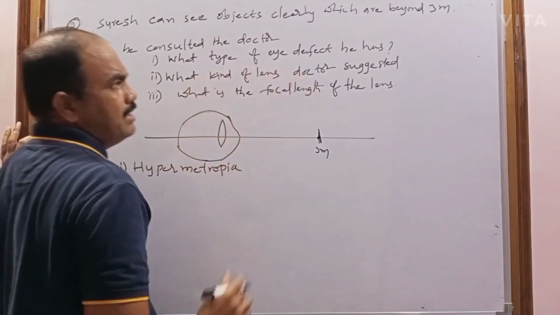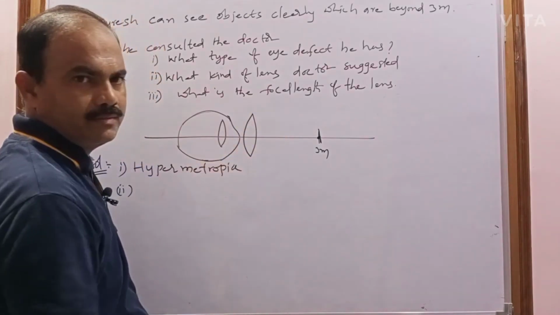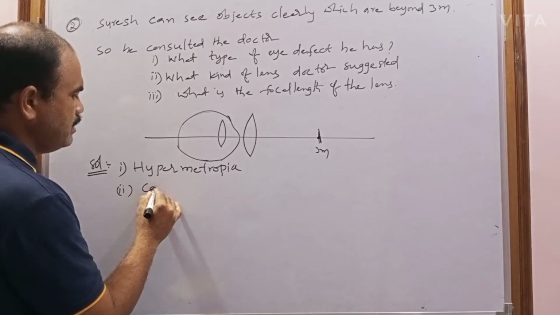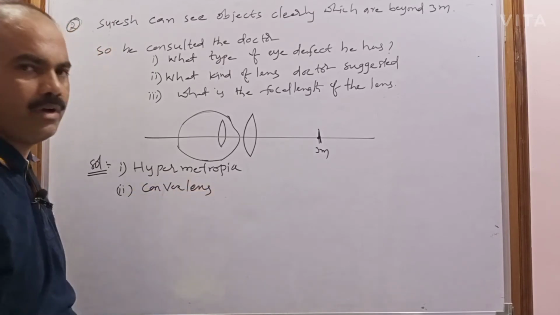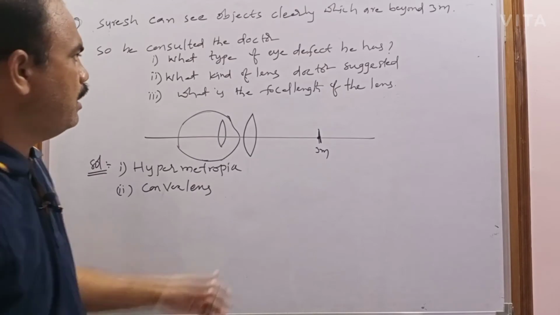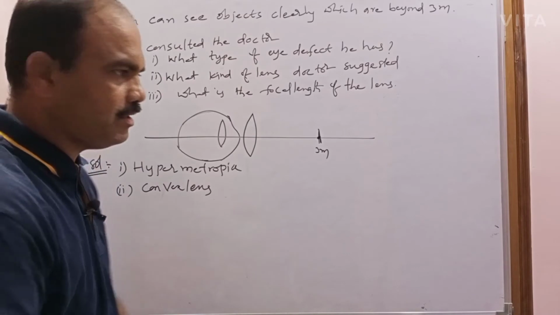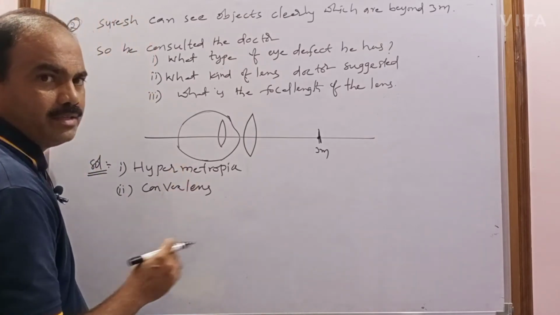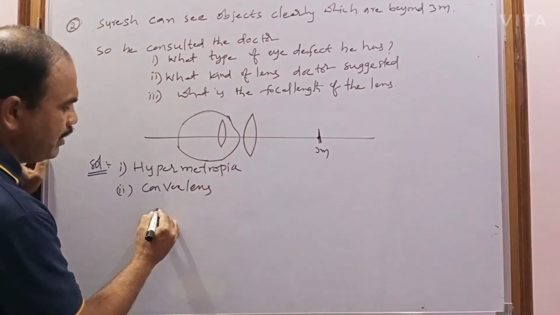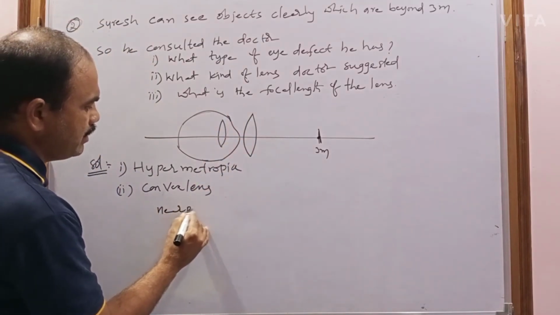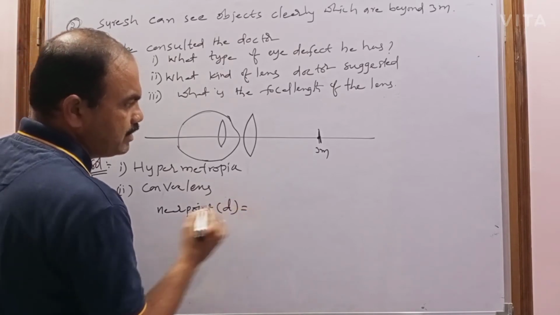What kind of lens did the doctor suggest? The lens is a convex lens. Already you know that hypermetropia can be corrected with the help of a convex lens. Now, what is the focal length of the lens? The focal length of the lens that can be used for a hypermetropia person depends upon the near point. The near point is represented with a small d.